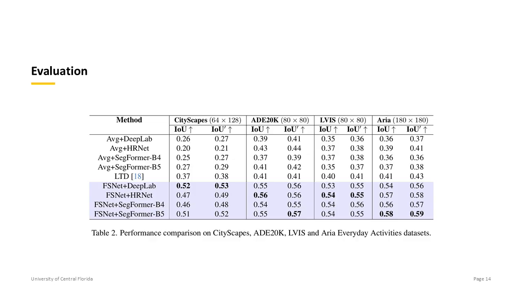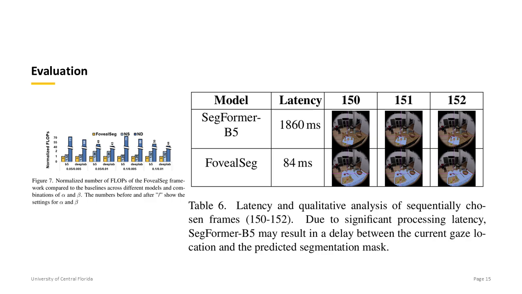These are the evaluation results of FovealSeg against other methods. While FovealSeg was motivated to be an efficient framework, it also shows significantly better results than baseline approaches. In terms of computational efficiency, FovealSeg reports up to a 75 times reduction, and takes around 84 milliseconds for a Segformer backbone, which previously took around 2 seconds. Overall, these results demonstrate FovealSeg's efficacy and effectiveness in making augmented and virtual reality a better user experience.